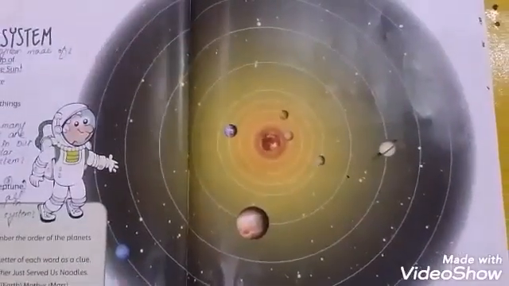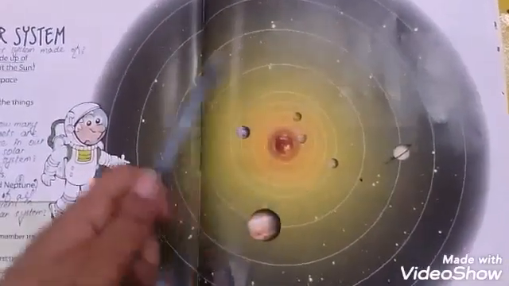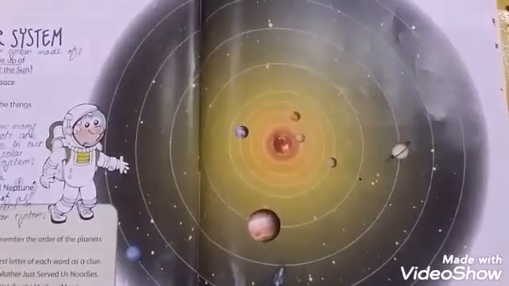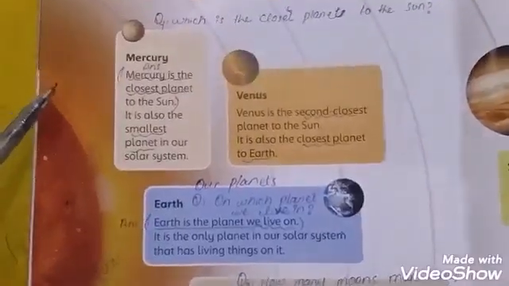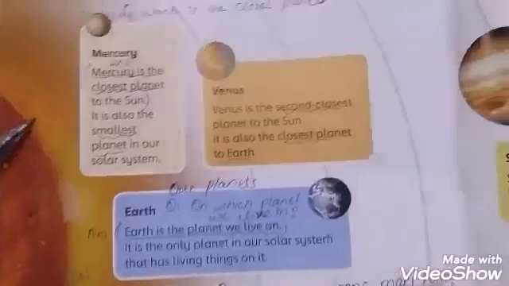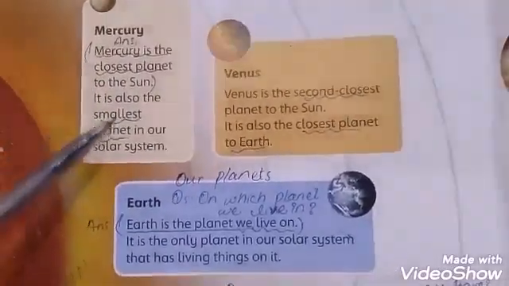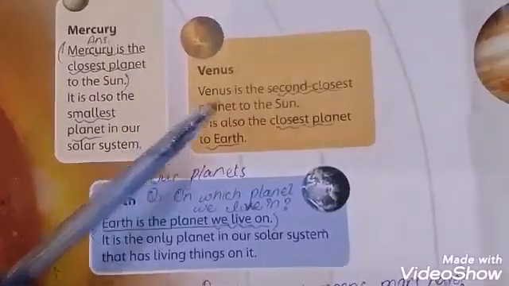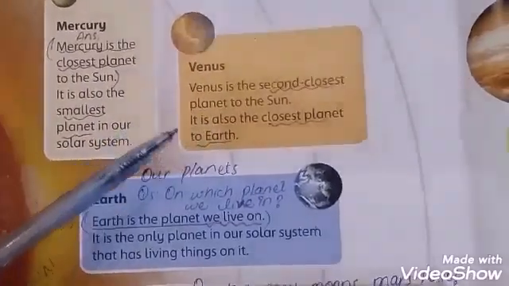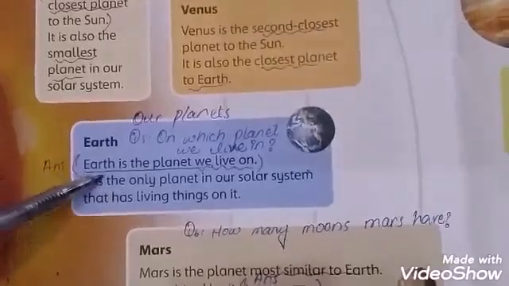This is the whole structure of our solar system, the sun and all the planets around it. Now a brief or detailed discussion about the planets. First, Mercury, the closest planet and the smallest planet of the solar system. Venus, the second closest planet and the closest planet to the Earth.